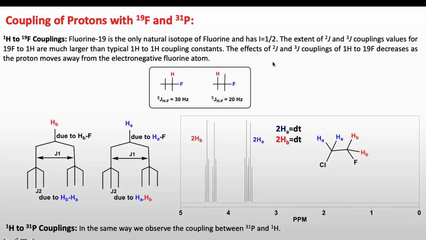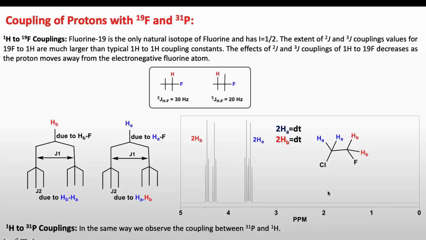And the effect of 2J and 3J coupling of protons to 19F decreases as the proton moves away from the electronegative fluorine atom. As you can see in these two examples, the coupling between this proton and fluorine attached on the same carbon means there will be 2J coupling that has a value of 30 Hertz. But if it's on different carbons, on adjacent carbons, there will be 3J coupling that goes to 20 Hertz. So that's it decreasing as the proton goes away from fluorine.